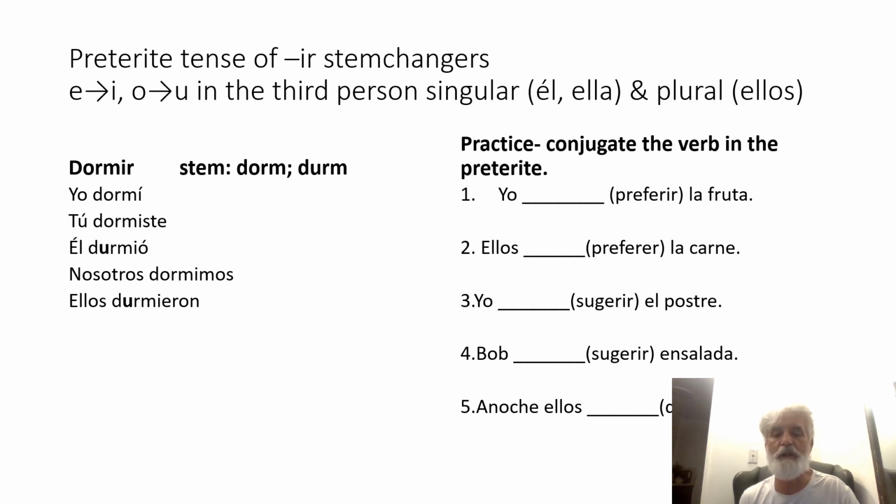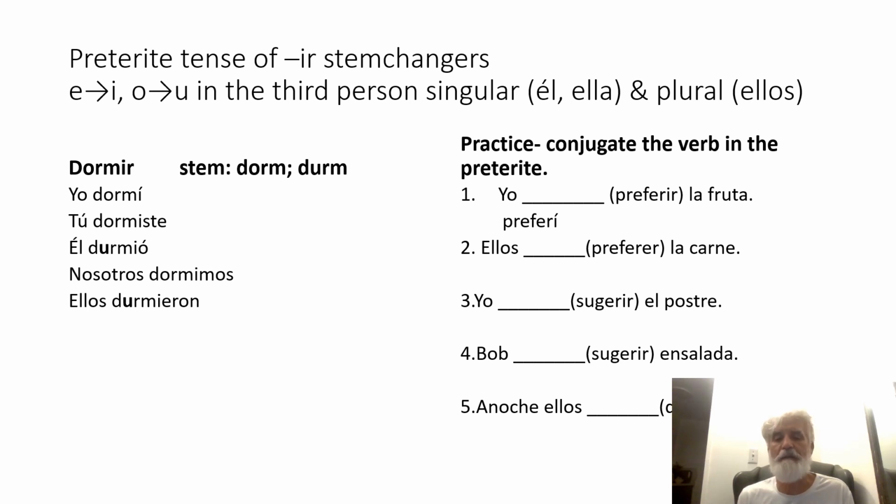What ending always goes with yo? You should know it by now. Y. Yo preferí la fruta. I preferred the fruit. Look at number 2. We want to say they preferred la carne. They preferred the meat. We want to put it in the preterite tense.